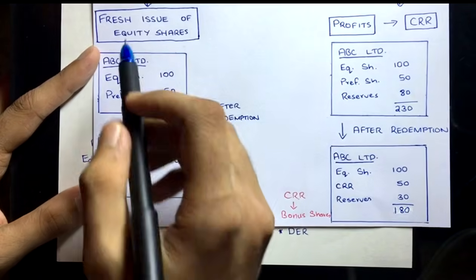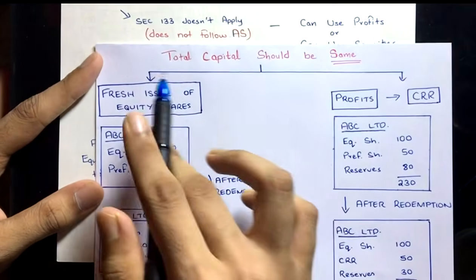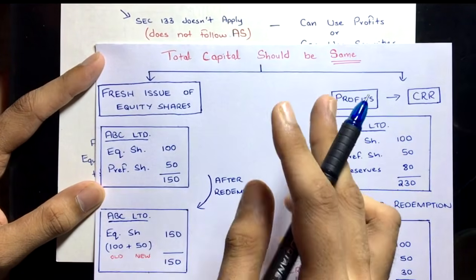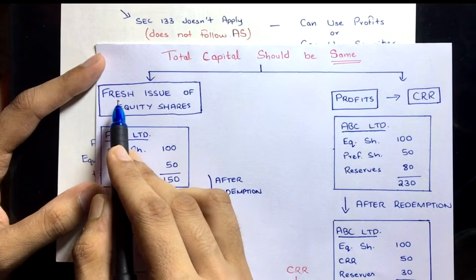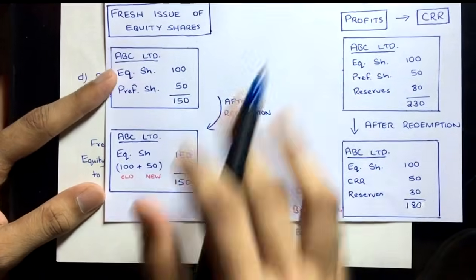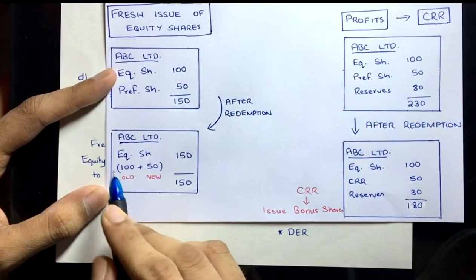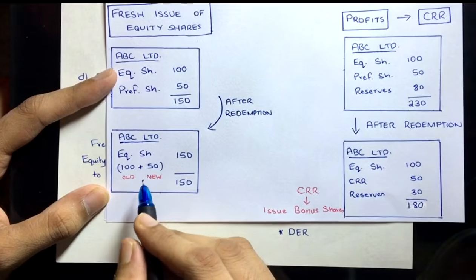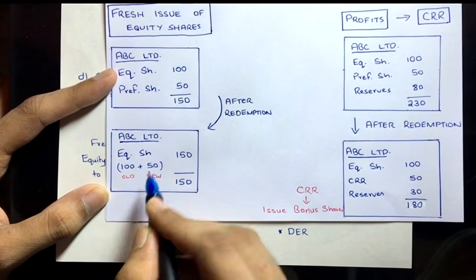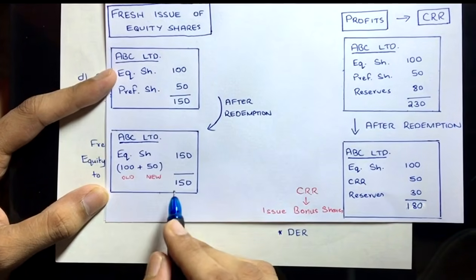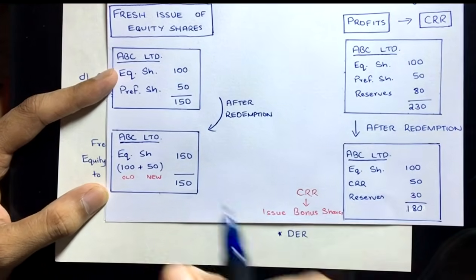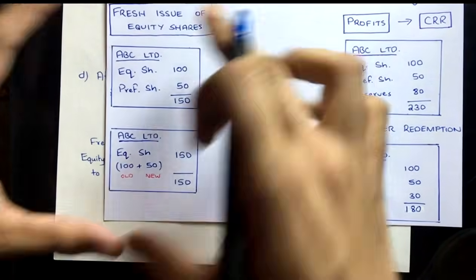But as I said, we have to replace the capital so that the total capital, equity plus preference, should be the same. So to comply with section 55, we are going to issue fresh equity shares. 100 old equity shares as it was, and then the fresh equity shares we are going to issue, that is 50, equivalent to the preference share that was there before, so that the total capital remains the same and the company doesn't get risky. That is the idea in fresh issue of equity shares.